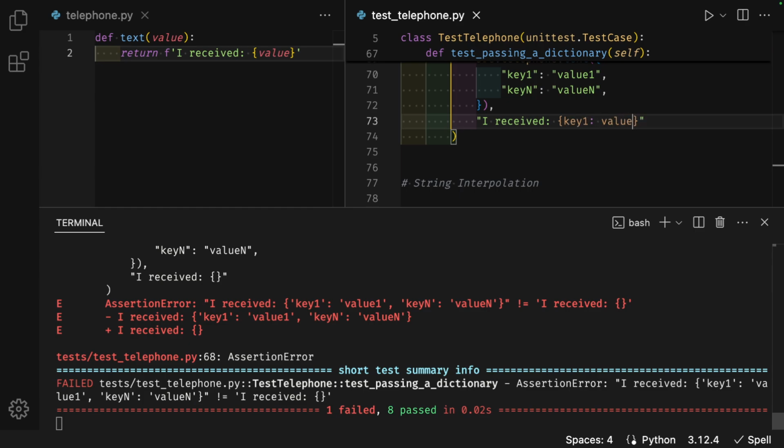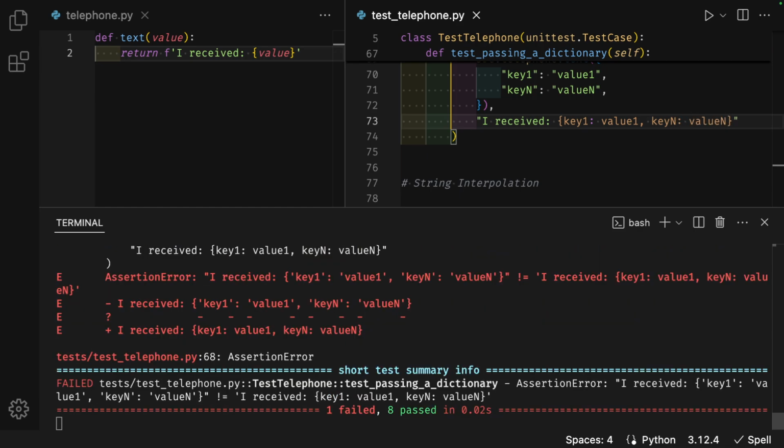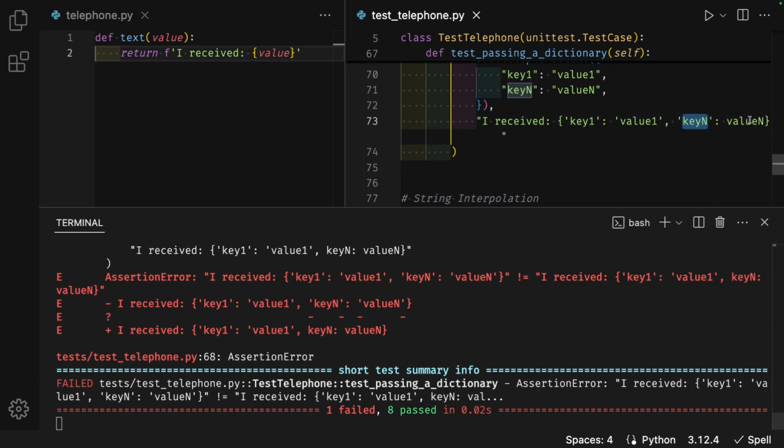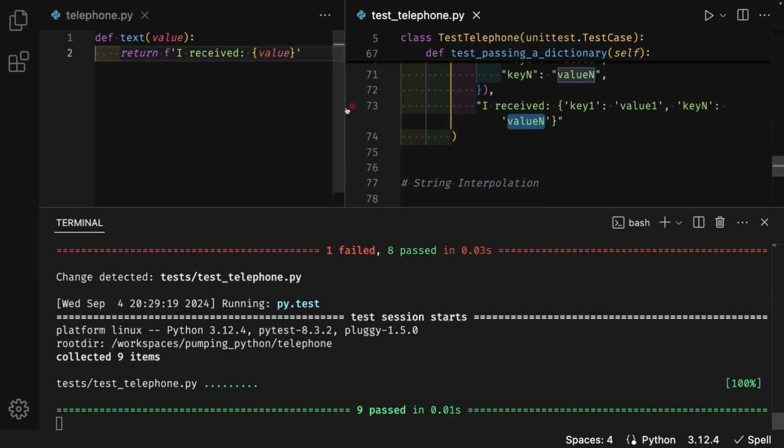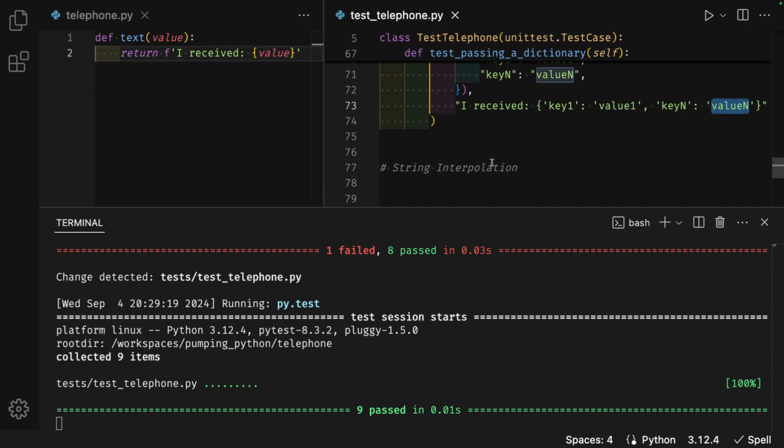Key 1 colon value 1 comma, key n colon value n. The terminal shows an assertion error. I am missing quotes around the key value pairs. I will add them. Double click on key 1, quotes, value 1, quotes, key n, quotes, value n, quotes. And all tests are passing.